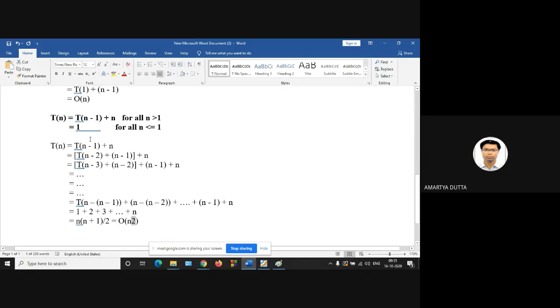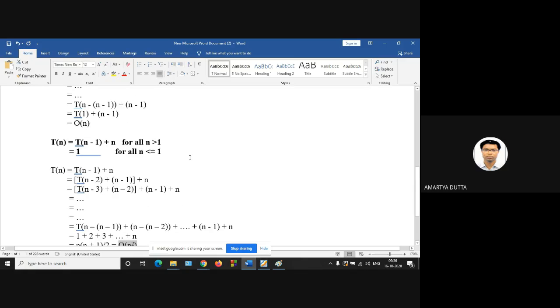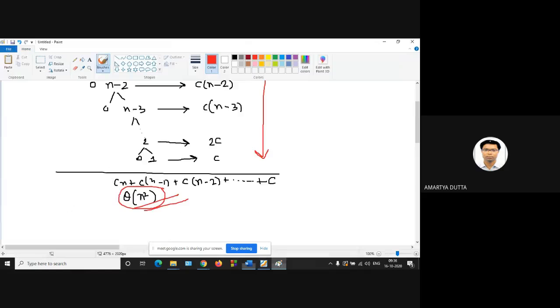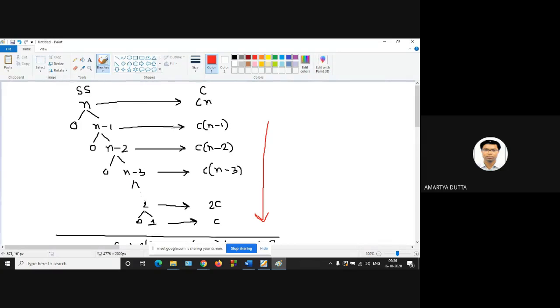Is it clear? Yes, sir. Clear. So this is the substitution method for solving the worst case scenario of quicksort. Okay, so this is the recurrence tree method. Every time this is the subproblem size and this is your cost. For the first step, this is c of n. Second step, c of n minus 2. Third step, n minus 3. So this is the worst case scenario of quicksort.